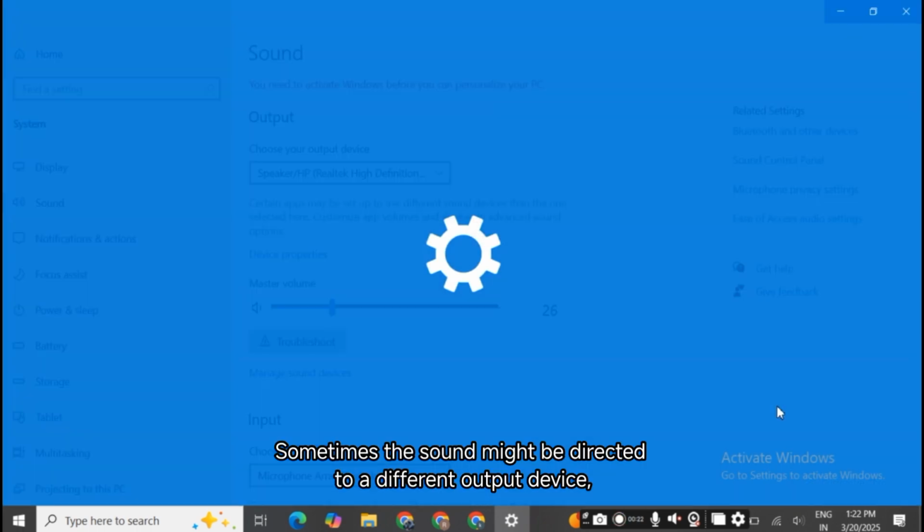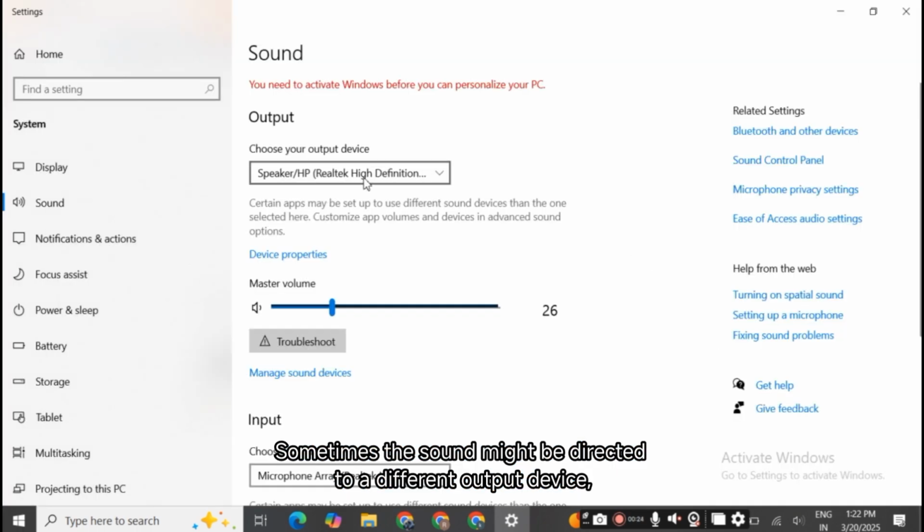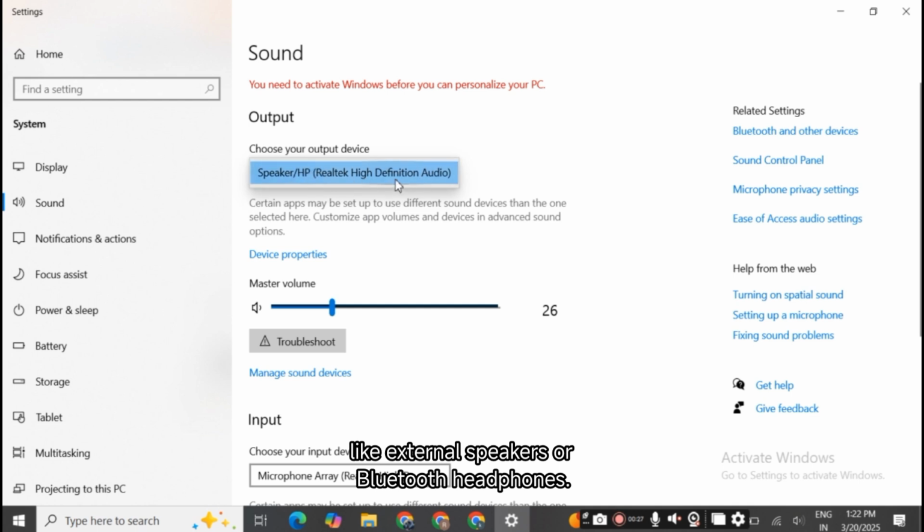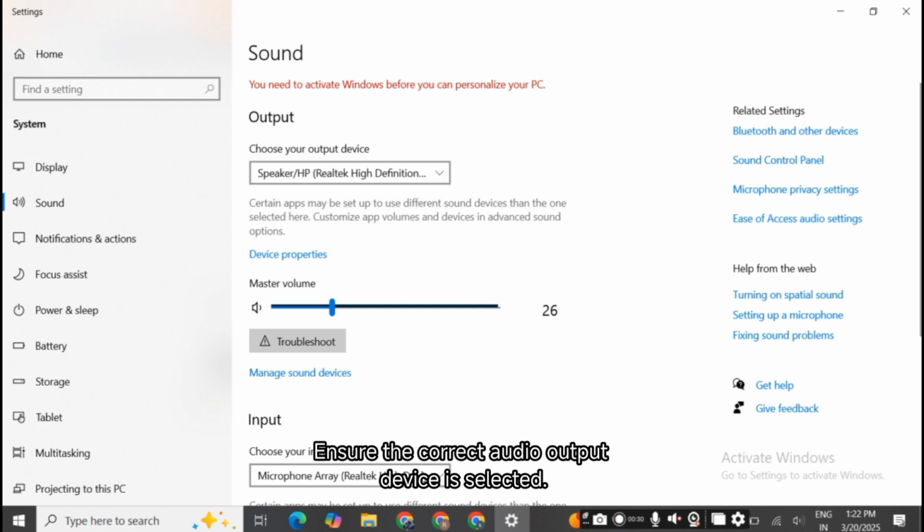Check audio output device. Sometimes the sound might be directed to a different output device, like external speakers or Bluetooth headphones. Ensure the correct audio output device is selected.